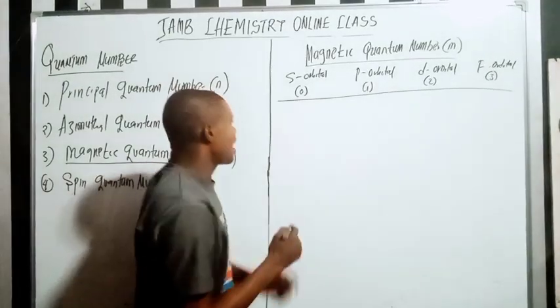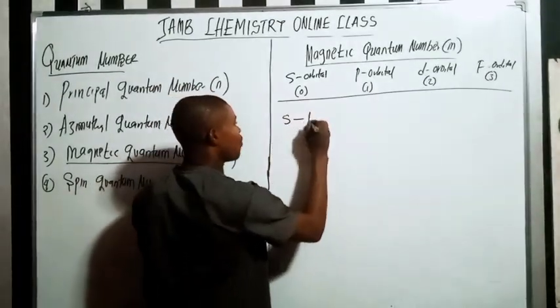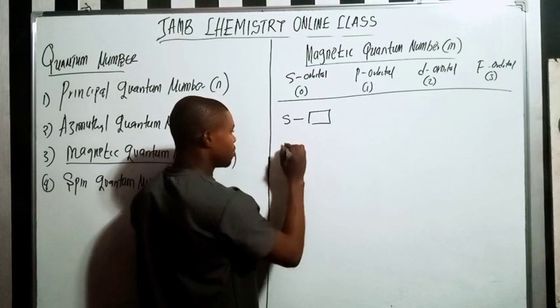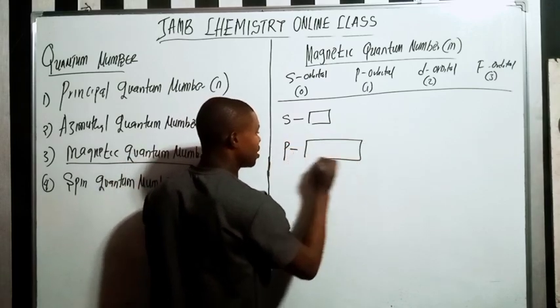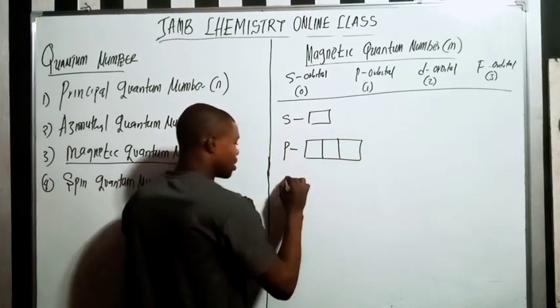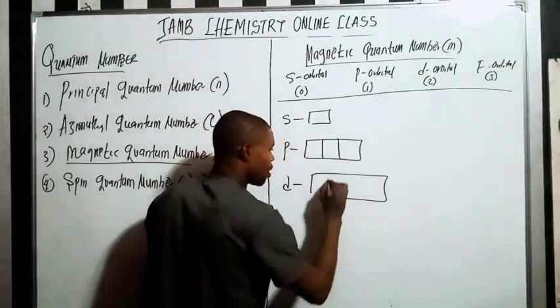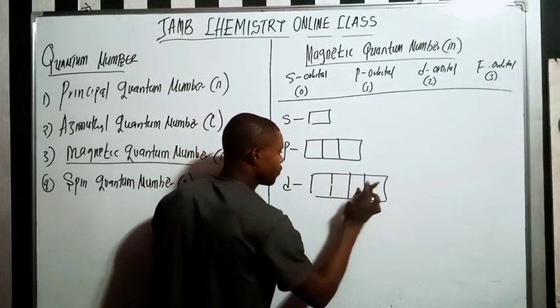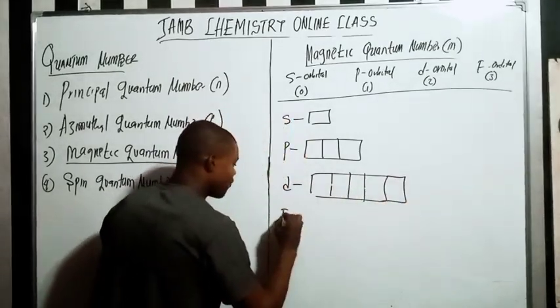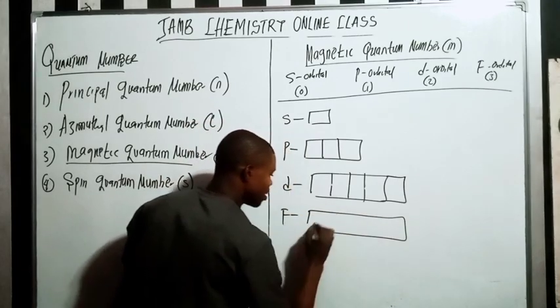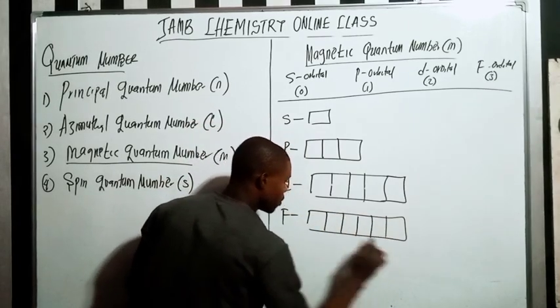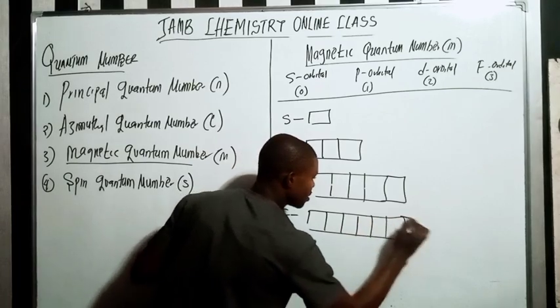Summary: the s orbital only has 1 suborbital. Do you understand? The p orbital only has 3 suborbitals. The d orbital only has 5. Then the f orbital has 7.